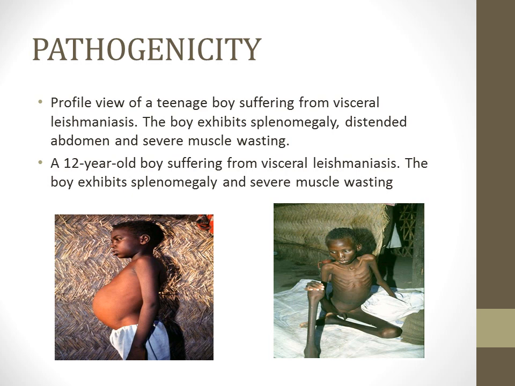As you can very well appreciate the dry, tough and hyperpigmented skin of the face. Then this is the profile view of a teenage boy suffering from visceral leishmaniasis, showing splenomegaly, the distended abdomen and severe muscle wasting. And on the right side is the 12 years old boy suffering from visceral leishmaniasis. The boy exhibits splenomegaly and severe muscle wasting.